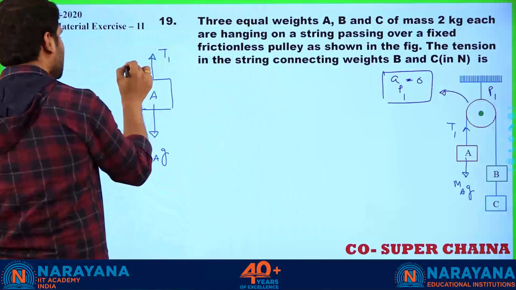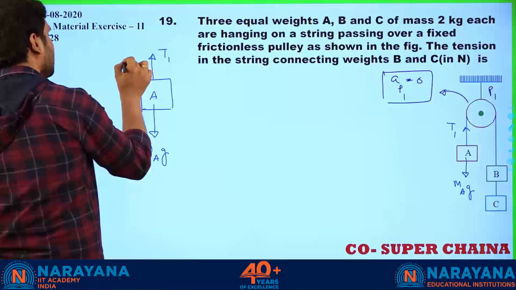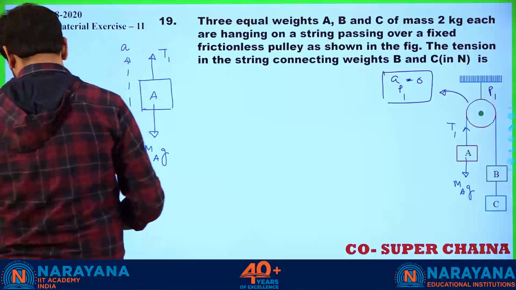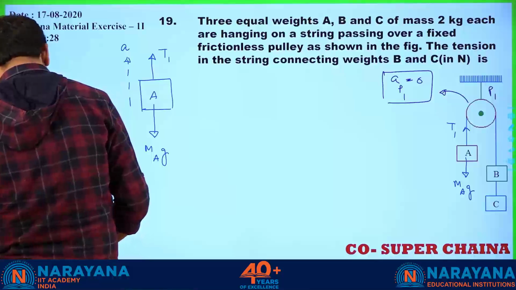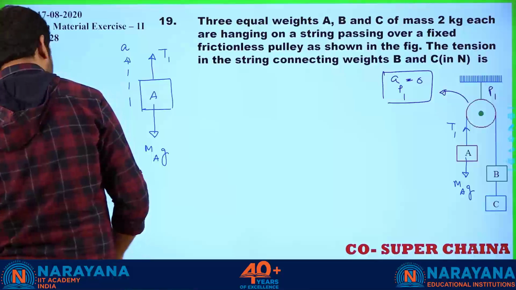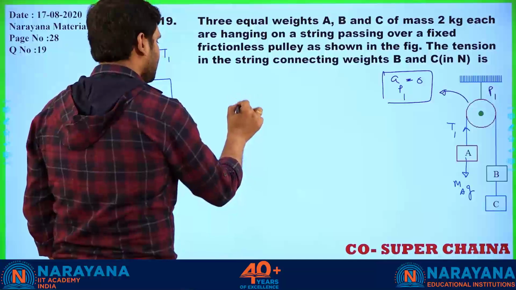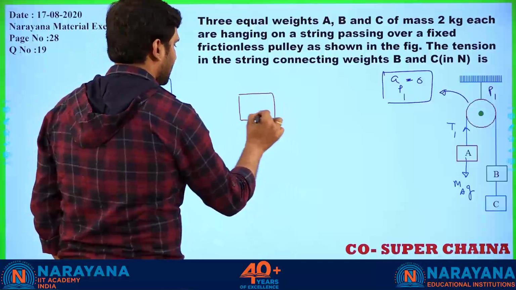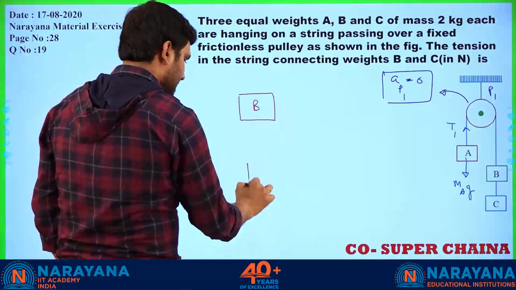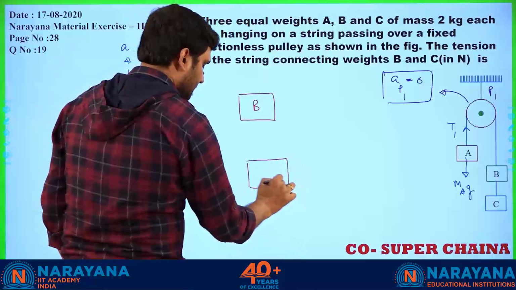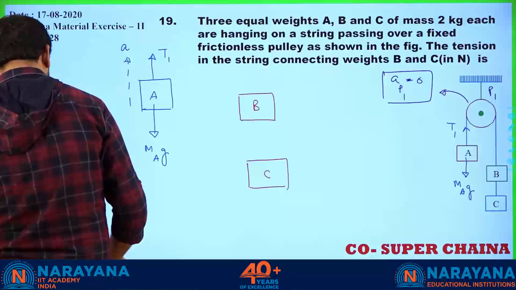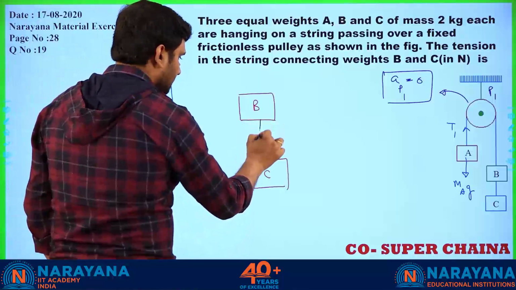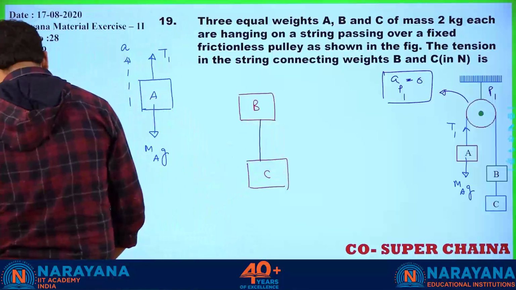So if I consider that the system moves in the upward direction with acceleration A, let us check. What will happen for B and C? This is B. This is C. All right. So the connected rope.